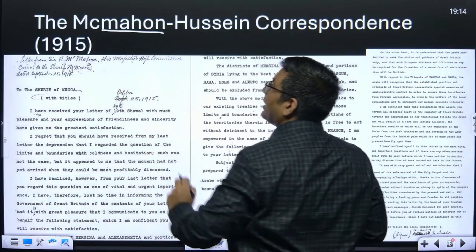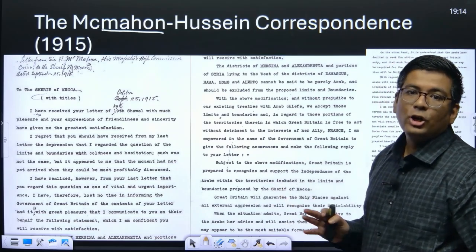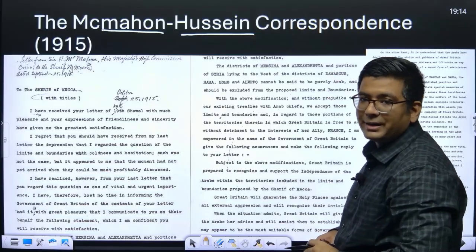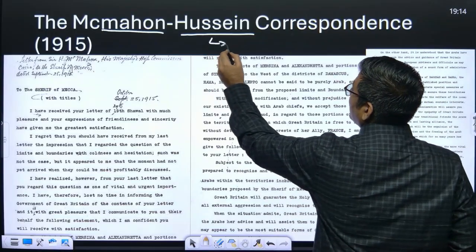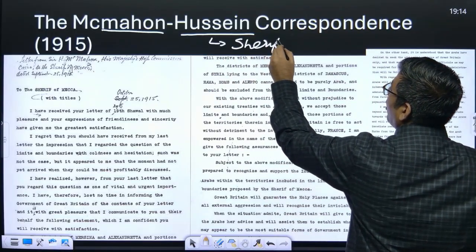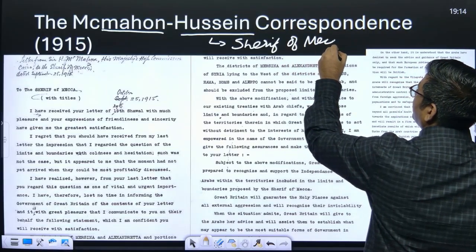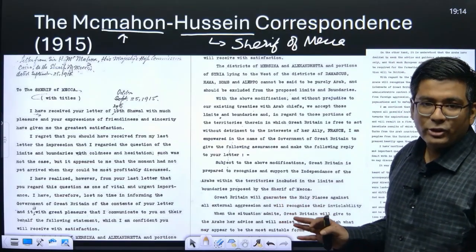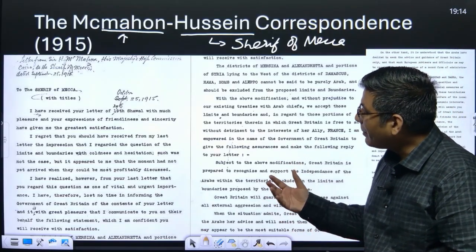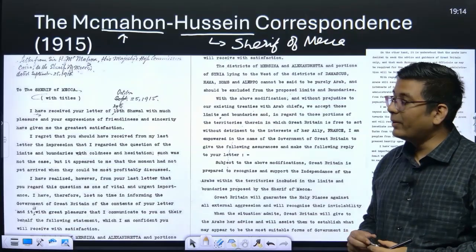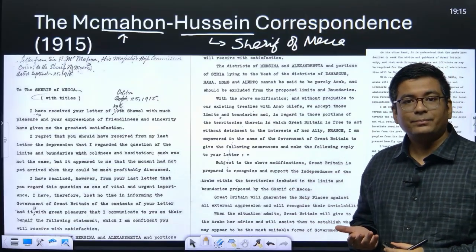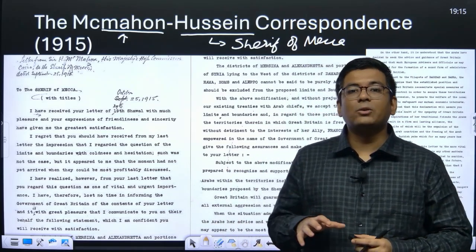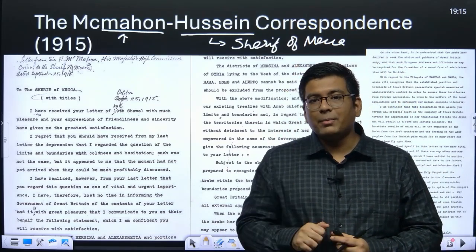There was McMahon, who was a British Army Lieutenant General, and there was the Sharif of the Makkah city. So this was the Sharif of Makkah, and this was an army personnel from the British Army. These 2 individuals exchanged certain letters. There was a series of communication between the 2 sides, and in these letters there were 2 kinds of demands which were made.